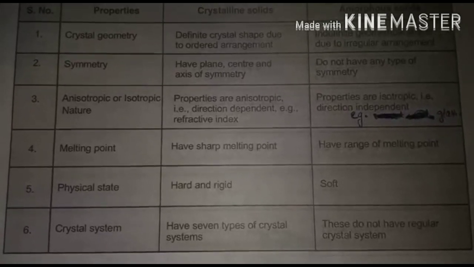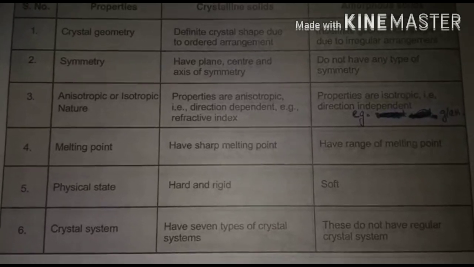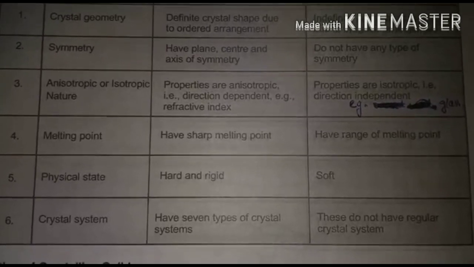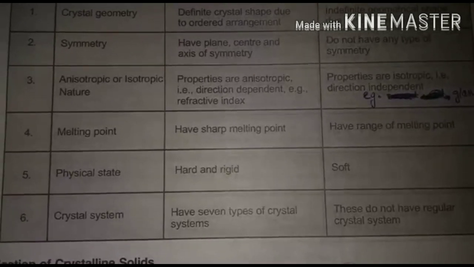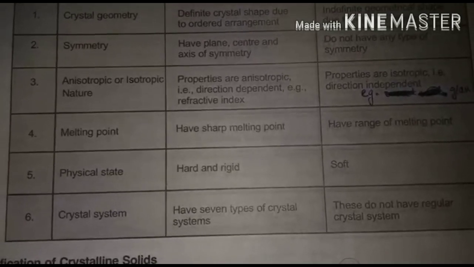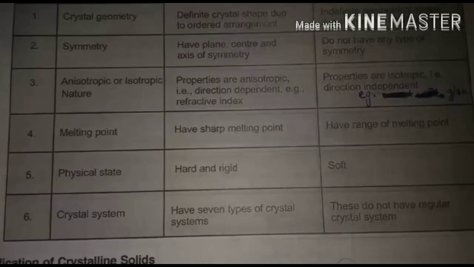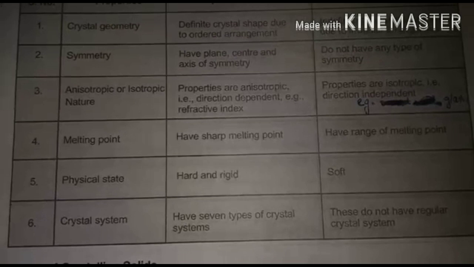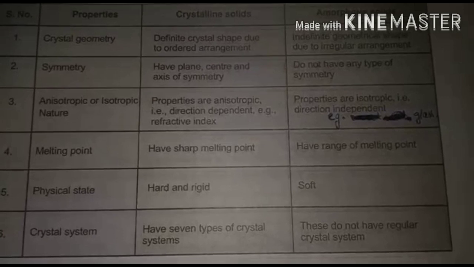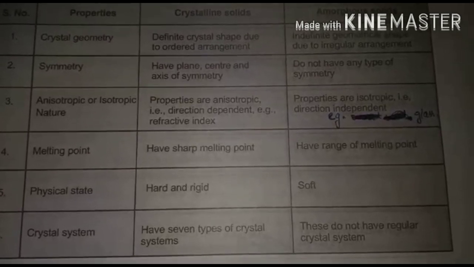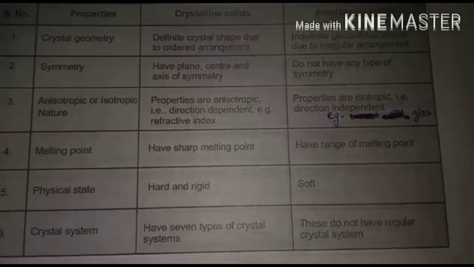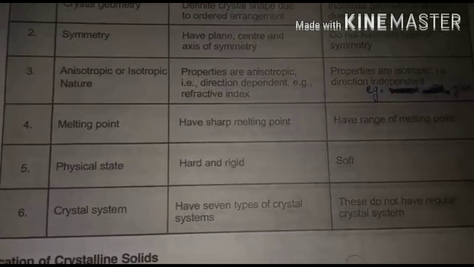But in amorphous solids, the properties are isotropic, they are direction independent. Example, glass, the properties are the same in any direction. Fourth property is melting point. Crystalline solids have a sharp melting point. Sharp melting point means at a particular temperature, that particular solid will melt. But amorphous solids have a range of melting point. It means, for example, from 60 degrees to 80 degrees, it can melt anywhere within that range.